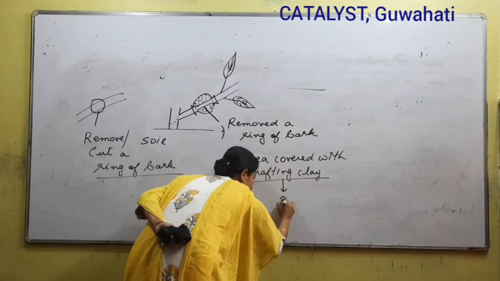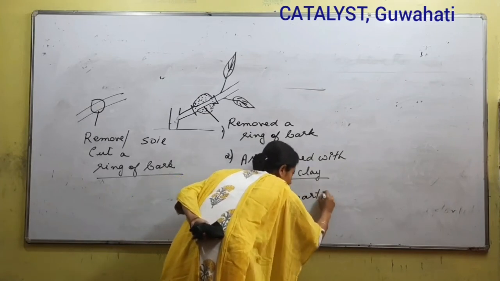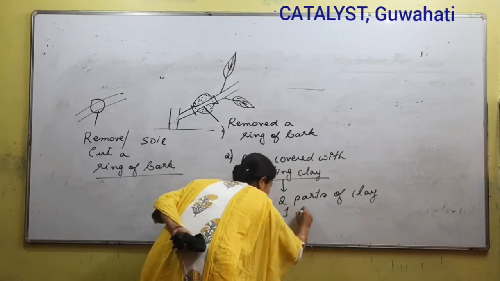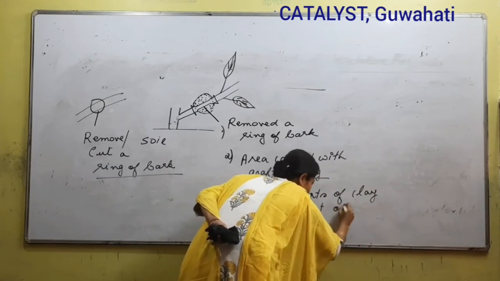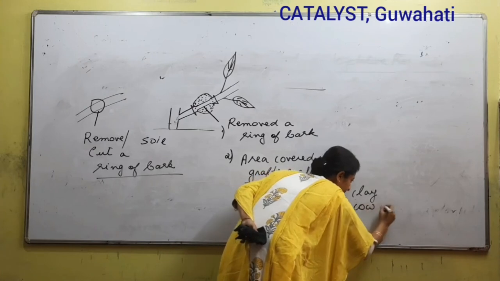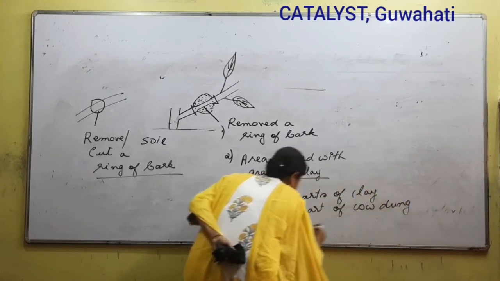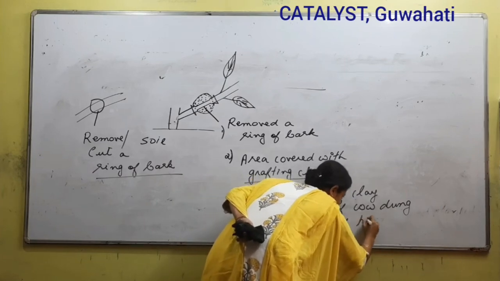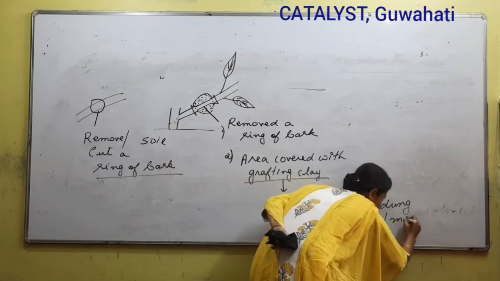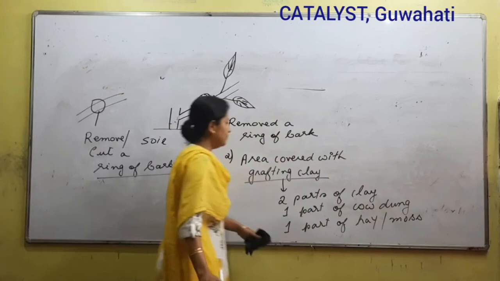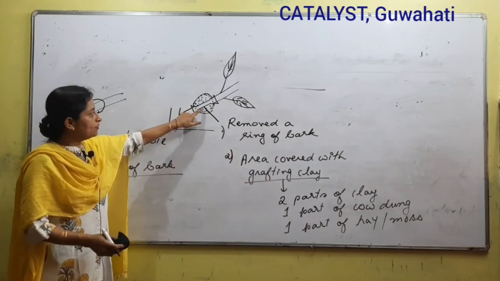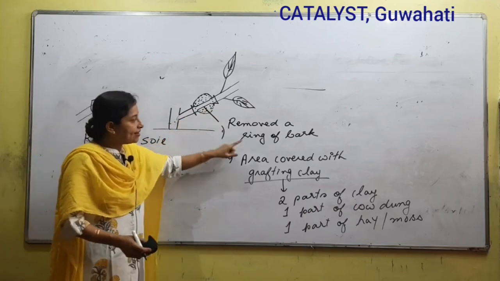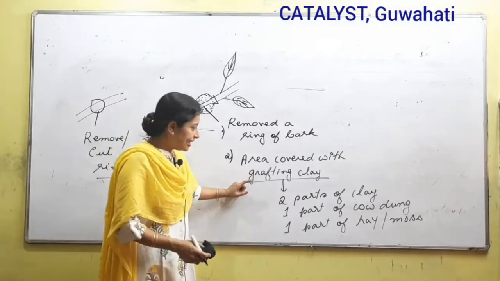Grafting clay consists of two parts of clay, one part of cow dung, and one part of hay or moss, right? So, eta portion of we just remove the tissues. This is what is called as ring of bark. This area is covered with something called as grafting clay.